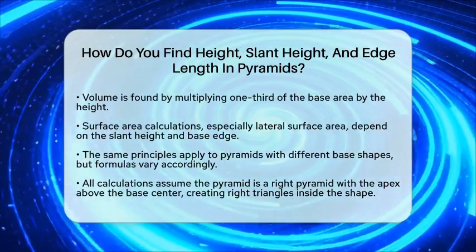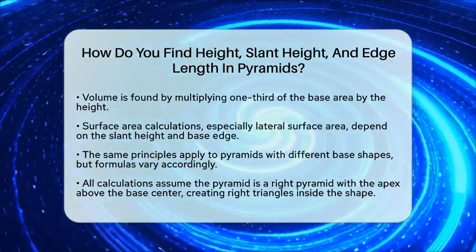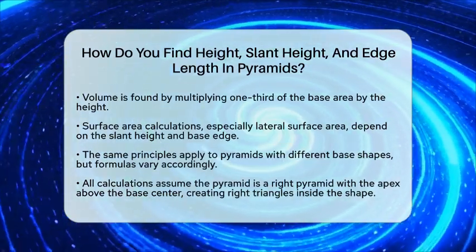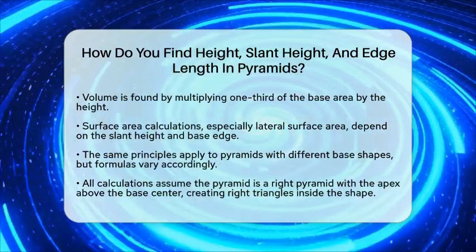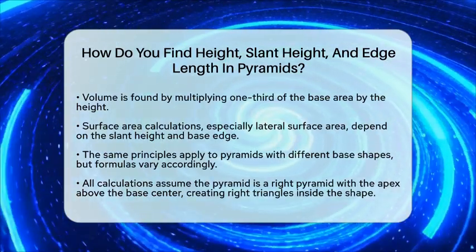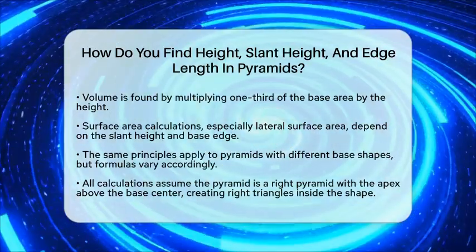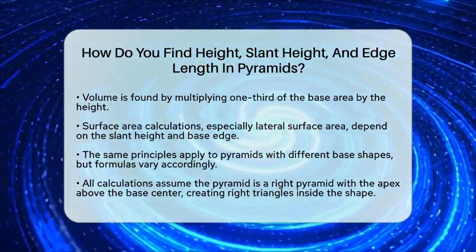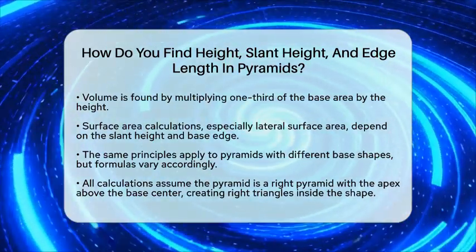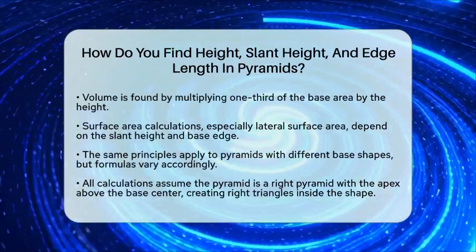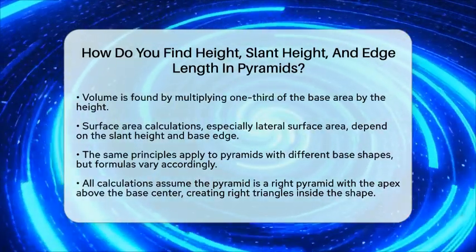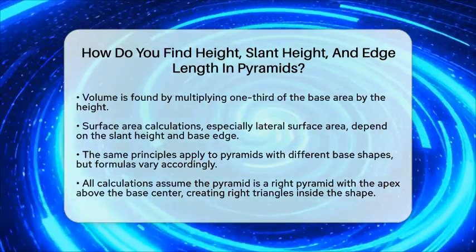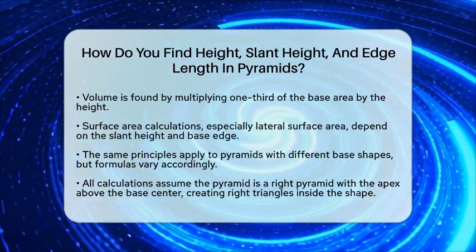The slant height always refers to the face's height, not the edge from the apex to the base corner. These relationships rely on the pyramid being a right pyramid, with the apex directly above the center of the base, making the inside triangles right angles. So, by understanding these relationships and formulas, you can measure and understand any pyramid size better. It's all about using the right triangles inside the shape and applying the Pythagorean theorem. This way, you can find the height, slant height, and edge length easily and accurately.